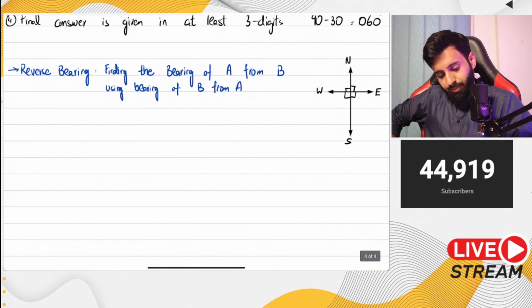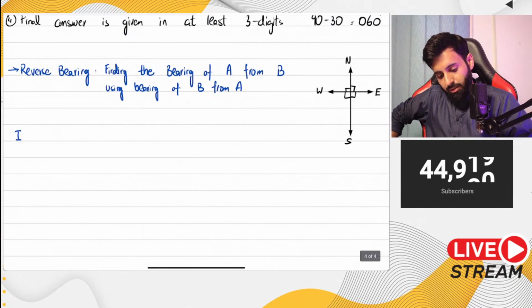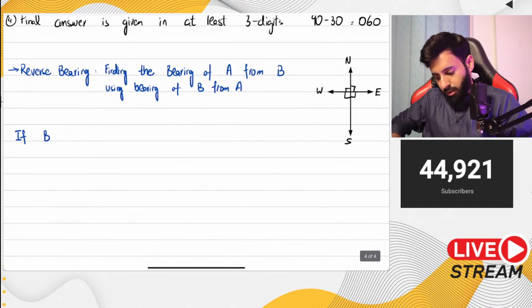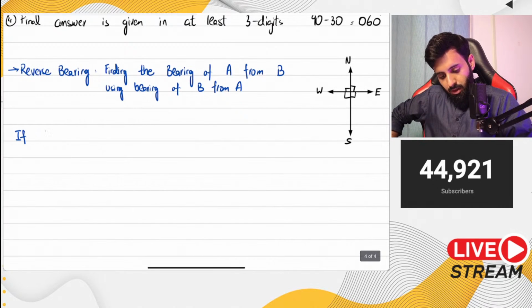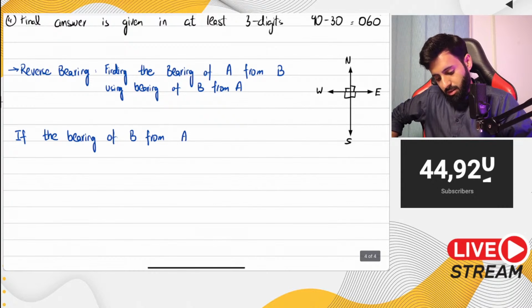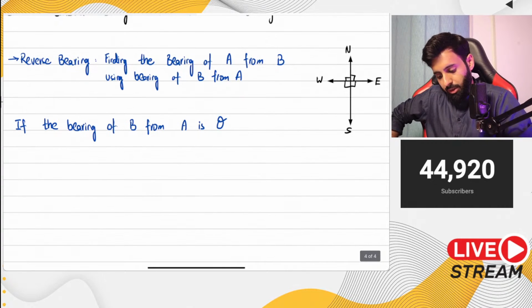So here's how this works. If the bearing of B from A is theta, here's what you're going to do.